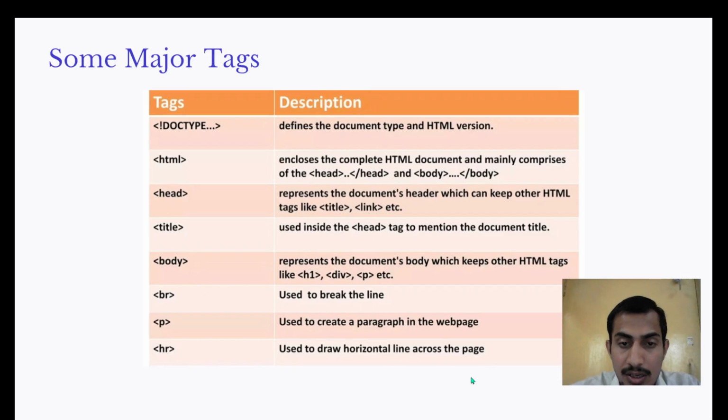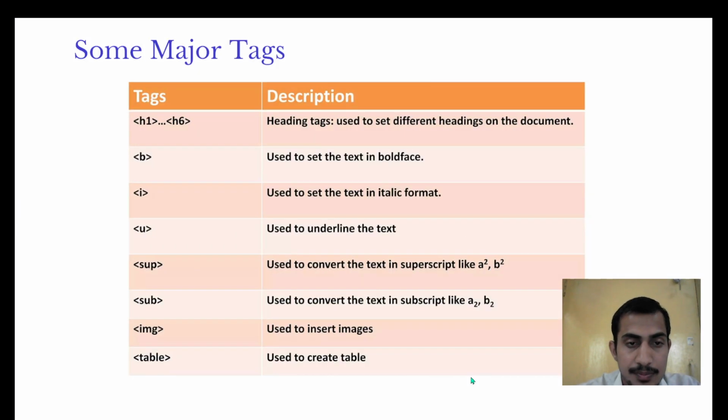Head represents the document head, which can keep other HTML tags like title, link, etc. Title is used inside the head tag to mention the document title. Body represents the document's body, which keeps other HTML tags like h1, div, paragraph. Br is the line break, p is paragraph, and horizontal line.